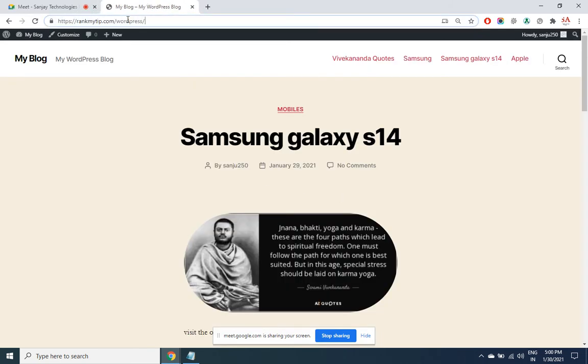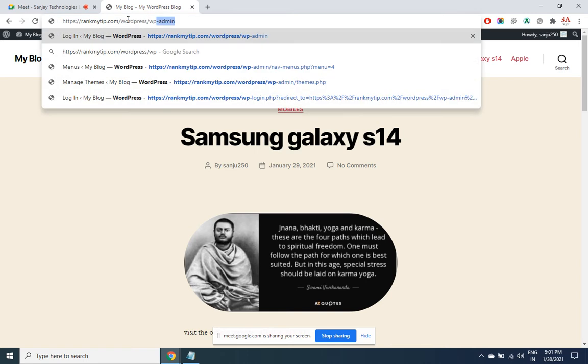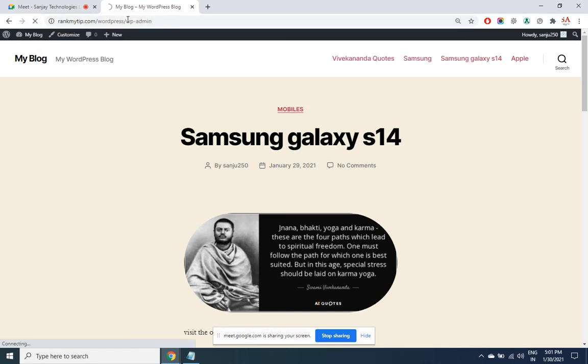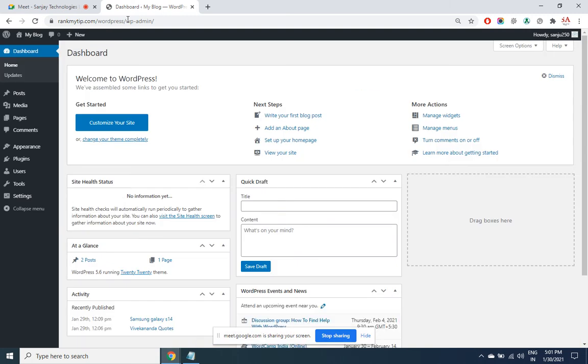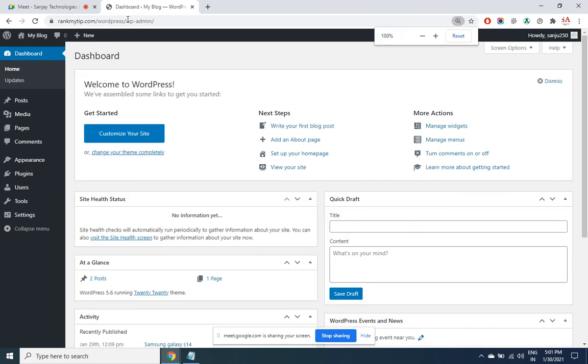So in order to log in to the admin section, enter the URL where you have installed the application slash wp-admin. So this is the admin dashboard. We were seeing how to work with the widgets, how to work with the theme, the menu items.